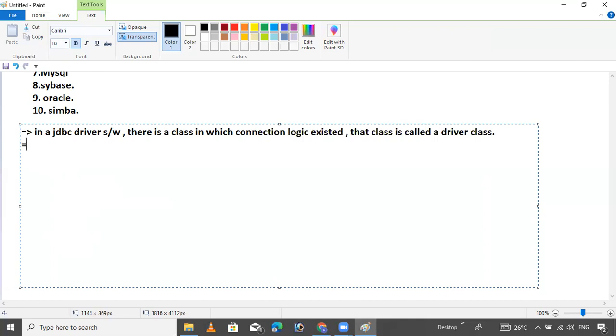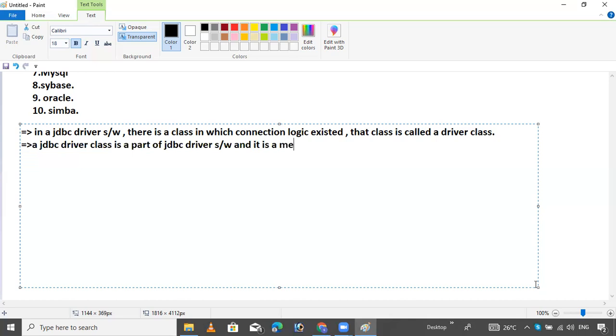And now my next point is the JDBC driver class. The JDBC driver class is part of the JDBC driver software, and it is a mediator.